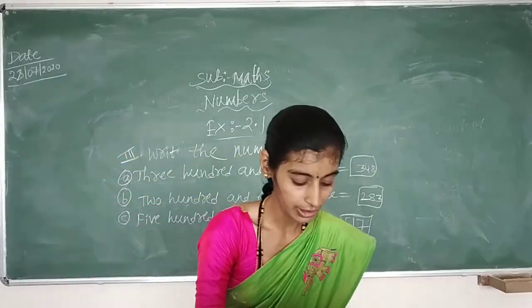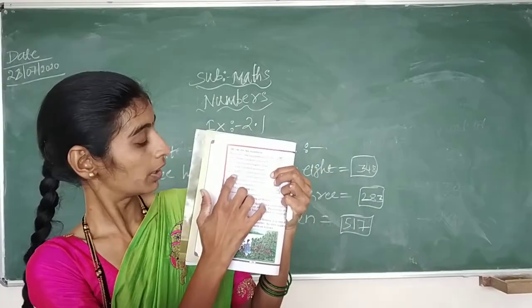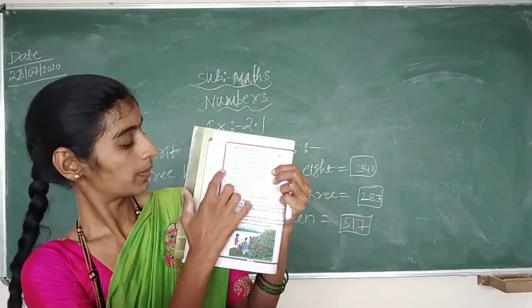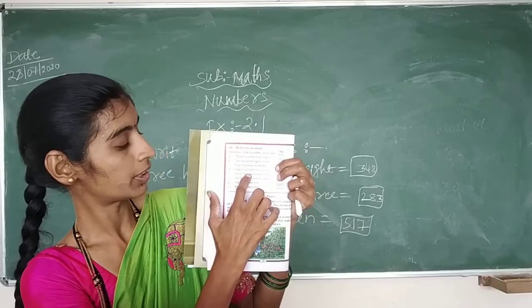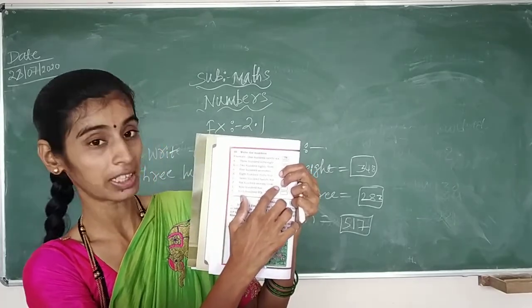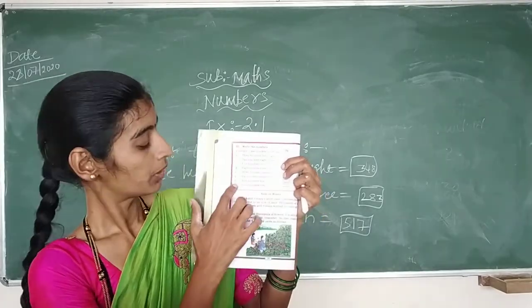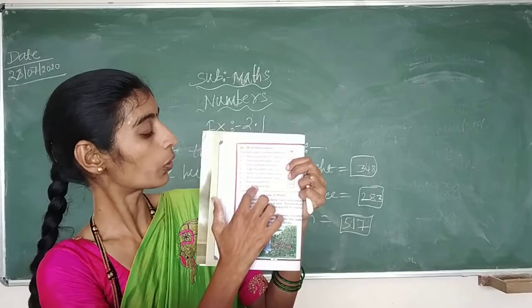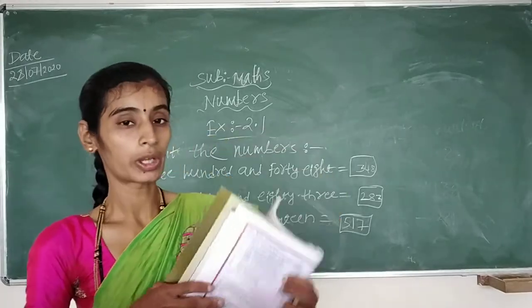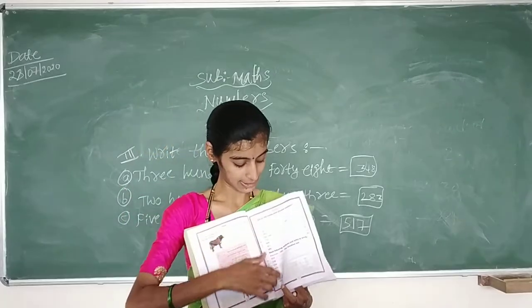And remaining, children, I hope you will complete. D is 834. Again E is 725. F is 679. G is 905. And H is 450. So I hope, children, today you need to complete this full exercise.